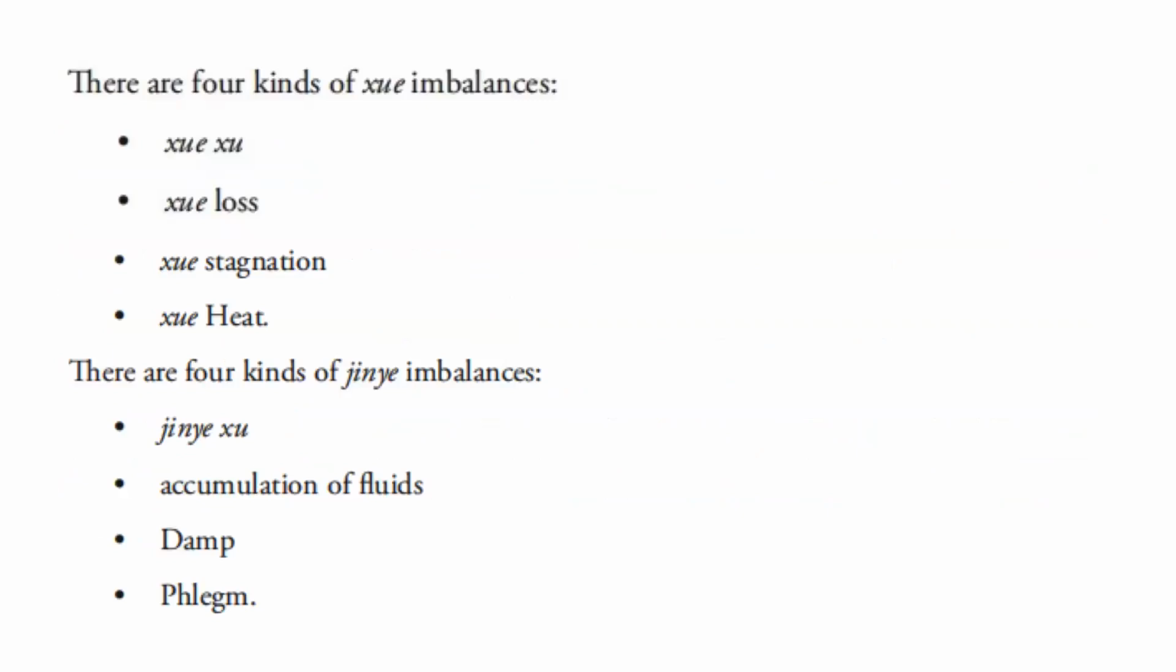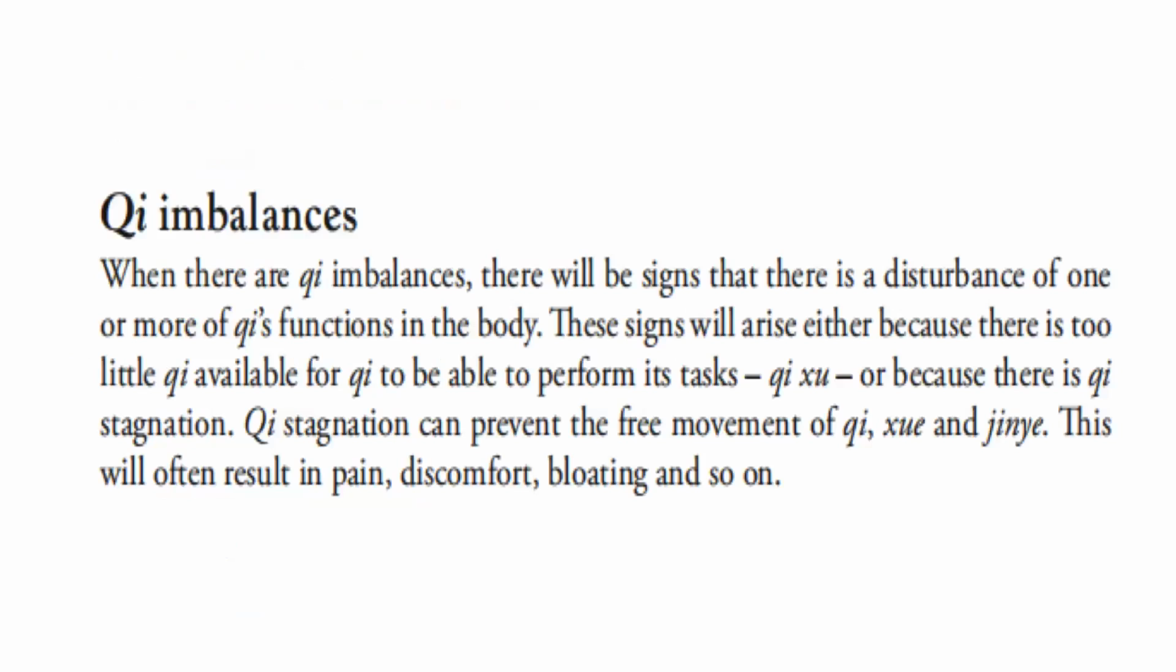There are 4 kinds of blood imbalances: blood deficiency, blood loss, blood stagnation, blood heat. There are 4 kinds of body fluid imbalances: Jin Ye deficiency, accumulation of fluids, damp, and phlegm.